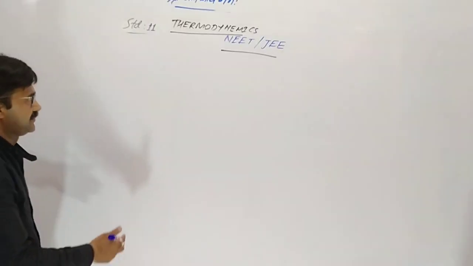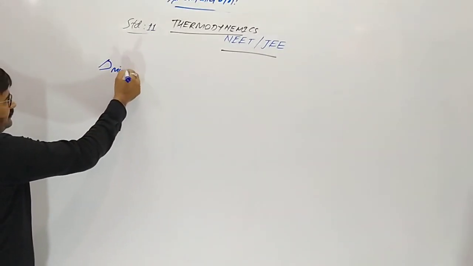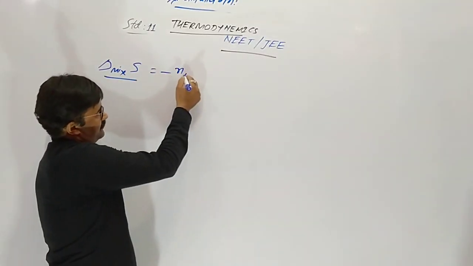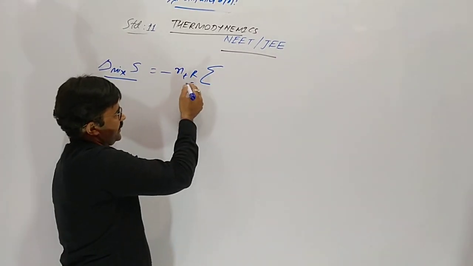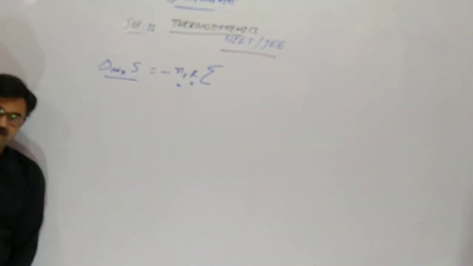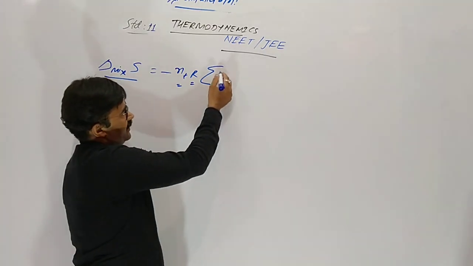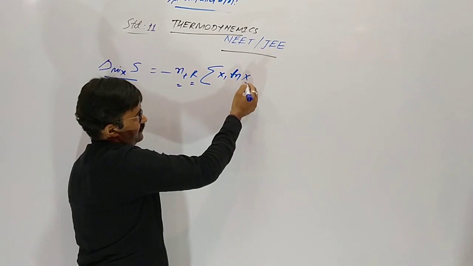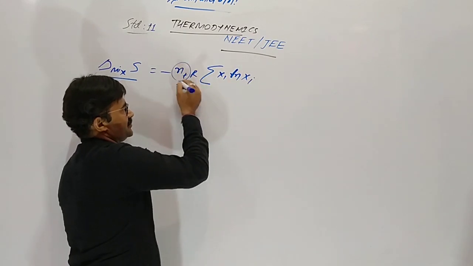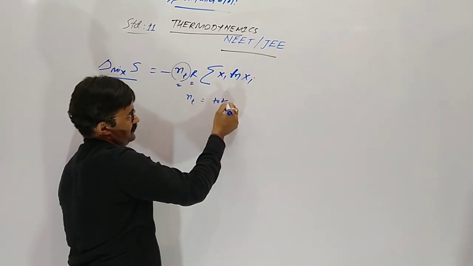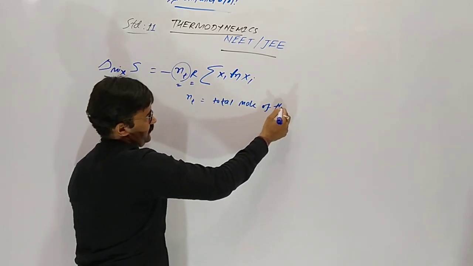entropy of mixing. When we mix two, three or more than two components, how can we define the entropy of the mixture? It is minus Nt R summation xi ln xi, where R is the gas constant and Nt is the total number of moles of the gases.